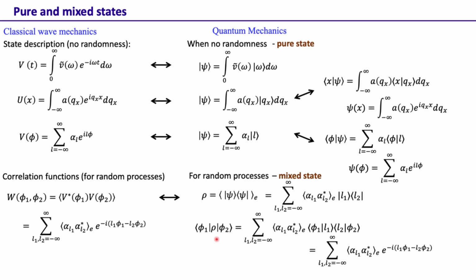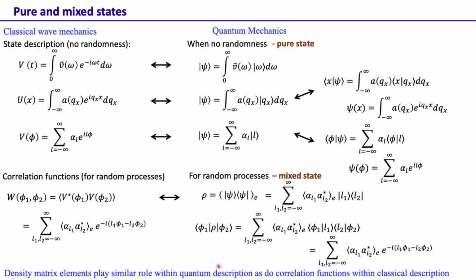So the density matrix element is basically the same as the correlation function over here. The density matrix element within quantum mechanics plays a very similar role to the correlation functions in the classical description. So here I just wanted to establish a parallel between the classical and the quantum way of describing fields and interference.